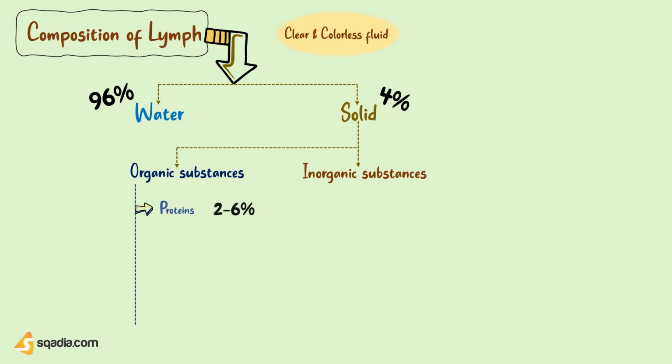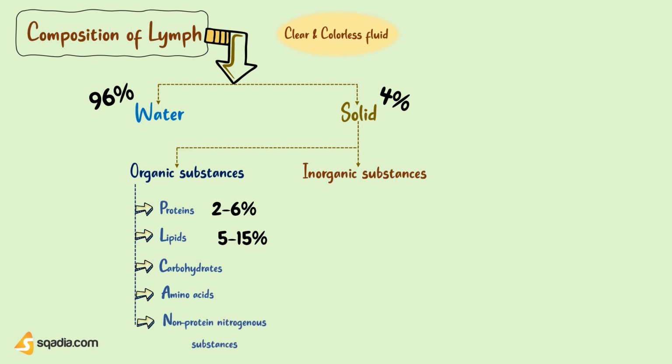Here, the organic substances include proteins, about 2 to 6%, mainly albumins, globulins, and clotting factors. Lipids, about 5% to 15%, mainly in the form of chylomicrons and lipoproteins. Then carbohydrates, amino acids, and non-protein nitrogenous substances are also included in organic substances present in lymph.